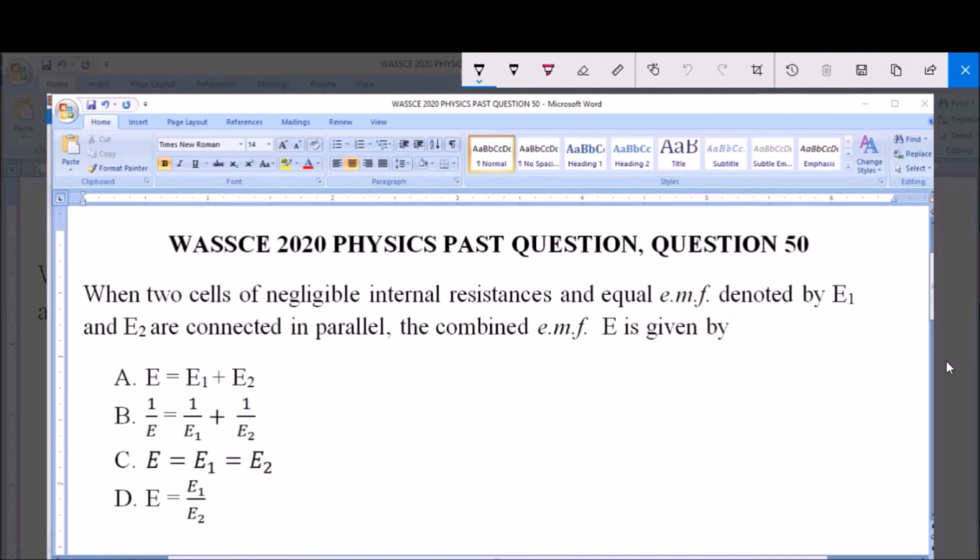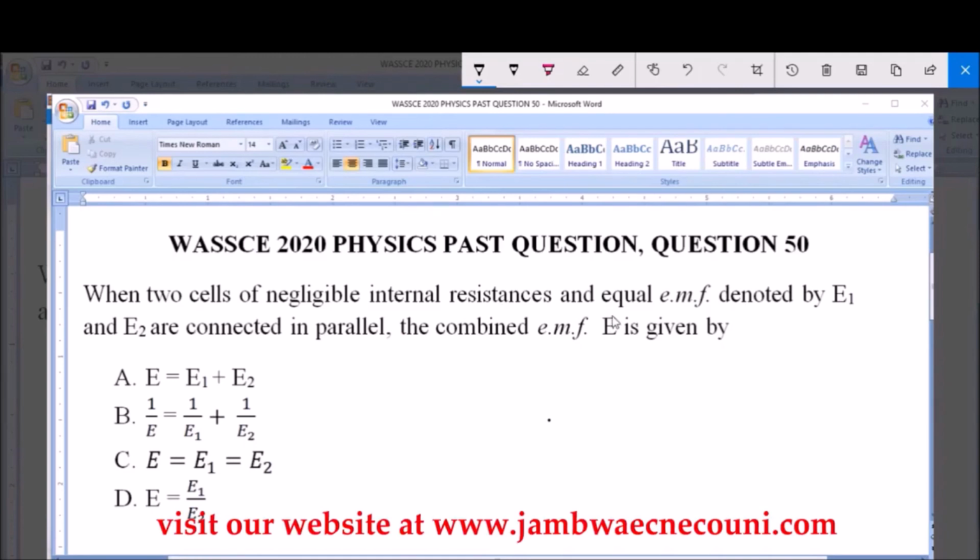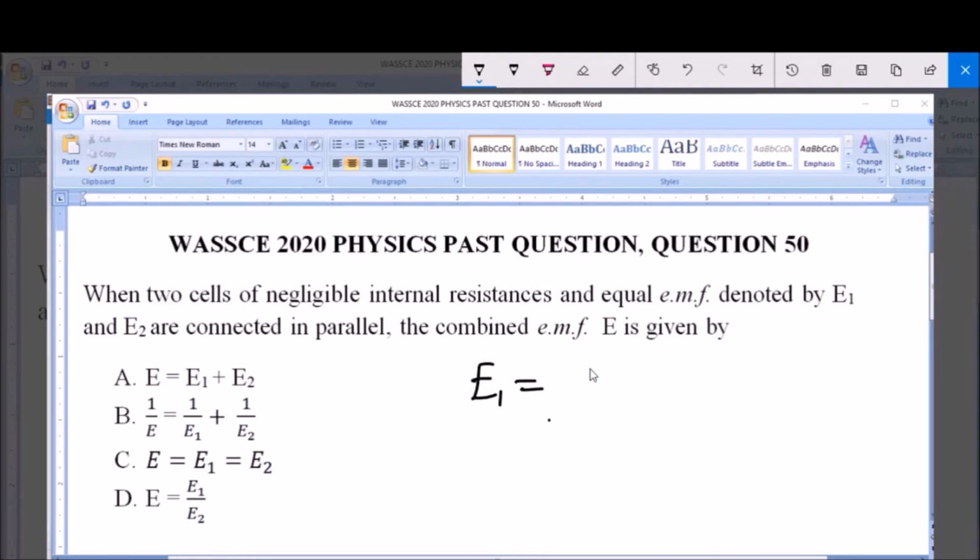Now we're given that two cells of negligible internal resistance and equal EMF, denoted by E1 and E2. Equal EMF means that the electromotive force of the first cell, E1, is equal to the electromotive force of the second cell, E2, and they are connected in parallel. Now it says the combined EMF is given by.